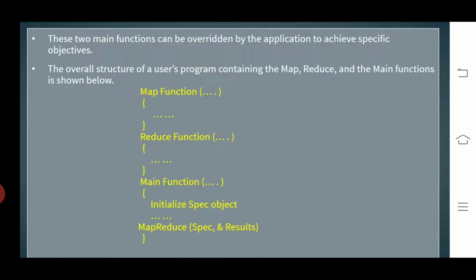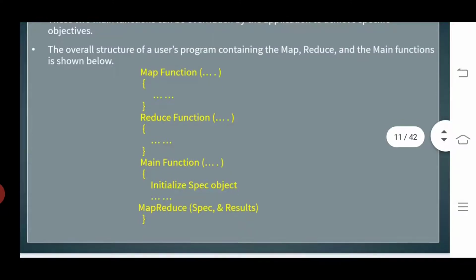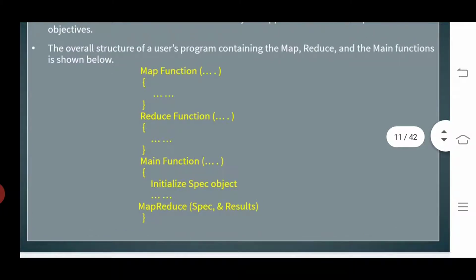The overall structure of a user's program contains the map and reduce main functions, as shown below. This structure shows a map function, to which you can give some parameters, and in that map function we give a set of statements. Coming to the reduce function, we give some parameters if you wish, and also some set of statements.